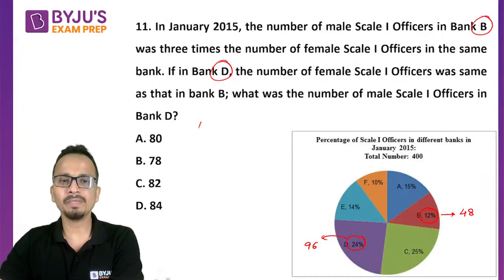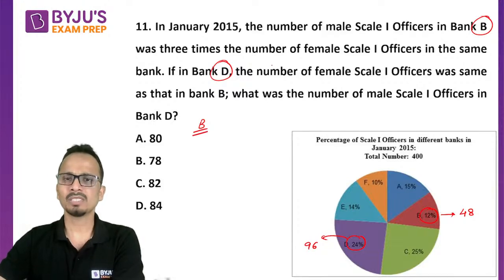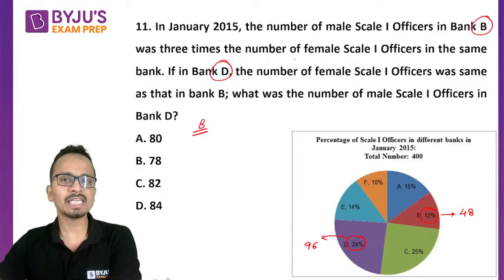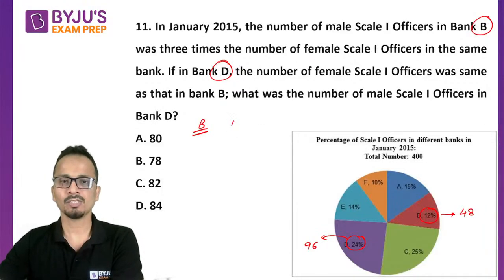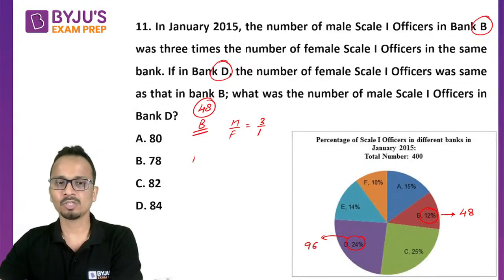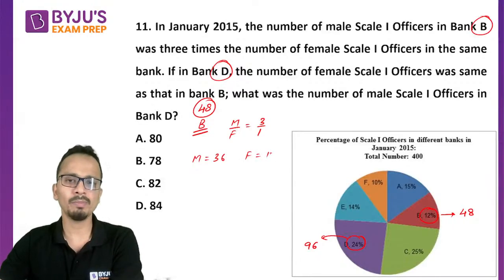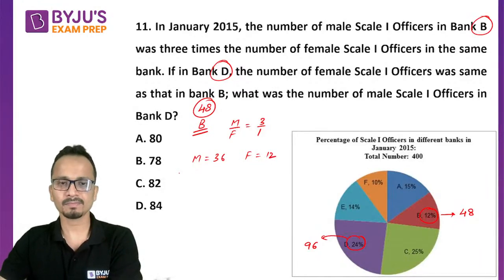Now in Bank B, the number of males is 3 times the number of females. So males upon females is in the ratio 3 upon 1, and the total number of employees is 48. So we have to divide 48 in 3 is to 1. So the number of males will become 36 and the number of females will become 12, right?